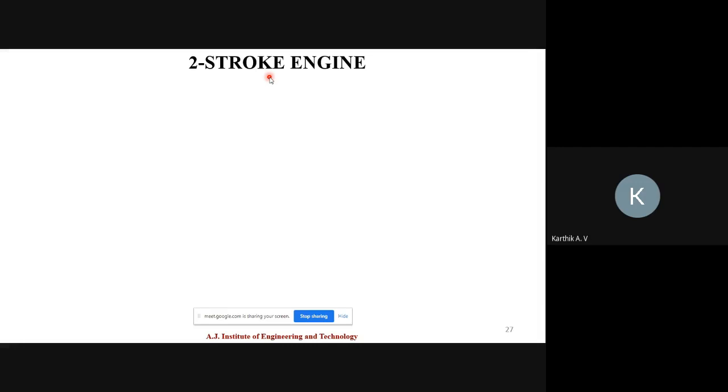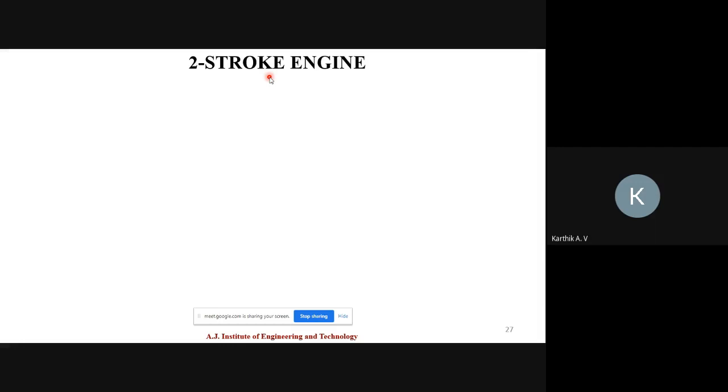In a two-stroke engine, all four processes are completed in two movements of the piston, which is equal to one revolution of the crankshaft. In a four-stroke engine, it takes two revolutions of the crankshaft. In a two-stroke engine, only one revolution.